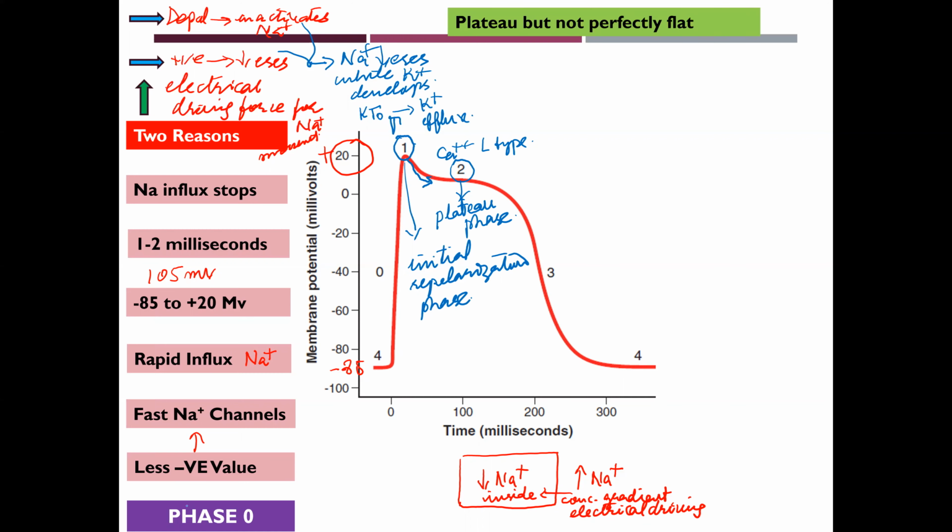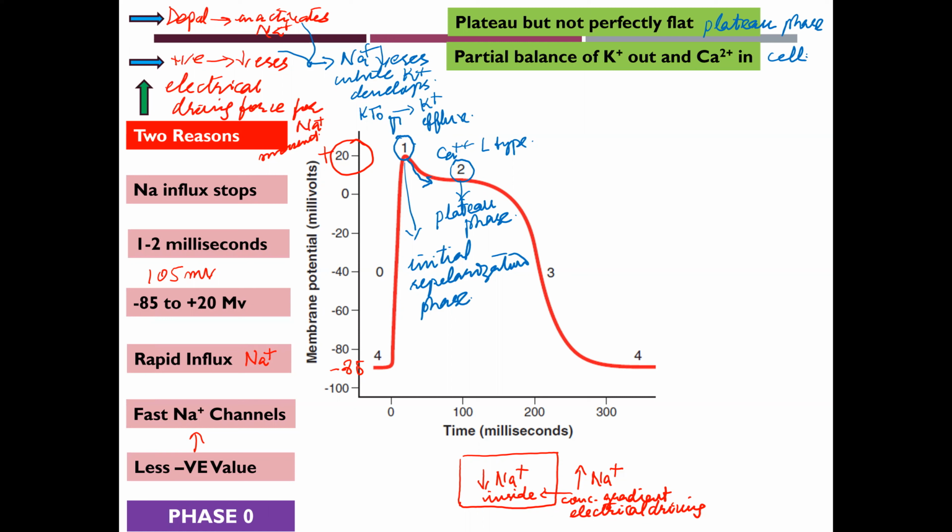Actually, this is called plateau phase, but it is not a perfectly flat plateau phase. Because it develops due to the balance between potassium movement outside the cell and the calcium movement inside the ventricular muscle cell.